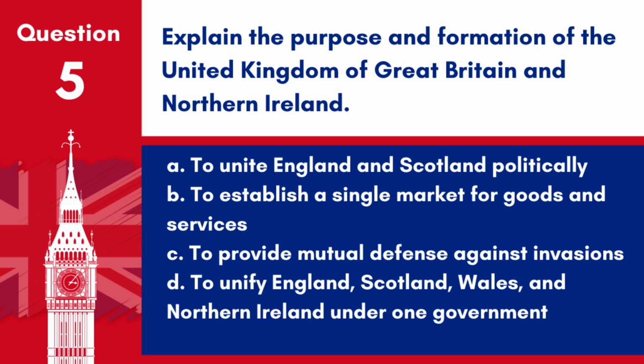D. To unify England, Scotland, Wales and Northern Ireland under one government. Answer: D. To unify England, Scotland, Wales and Northern Ireland under one government. The United Kingdom of Great Britain and Northern Ireland was formed to unify these four countries under one government.